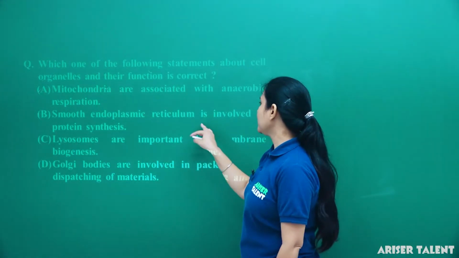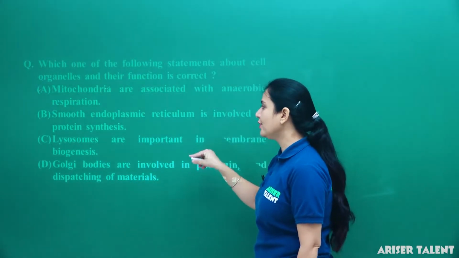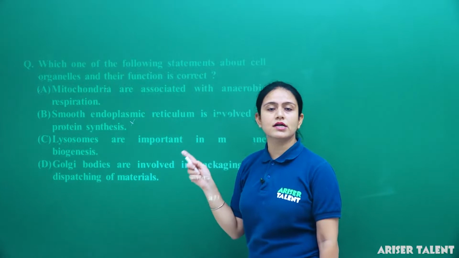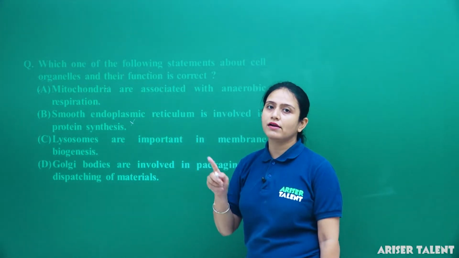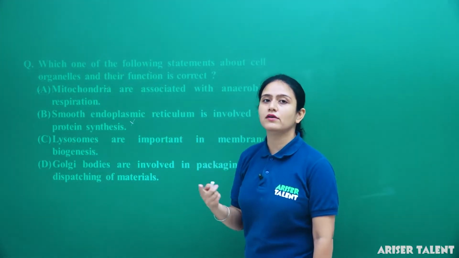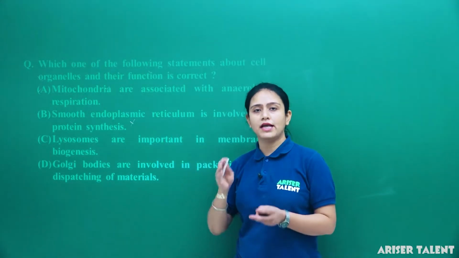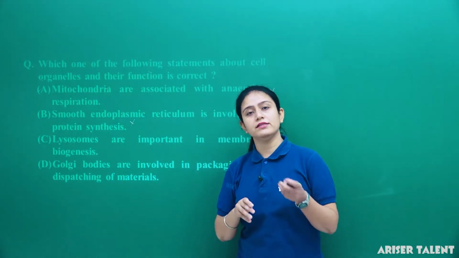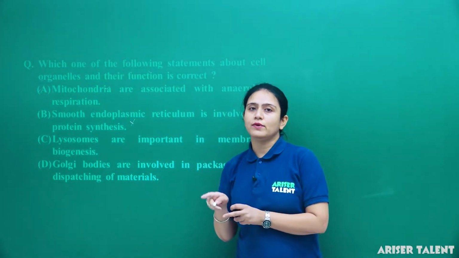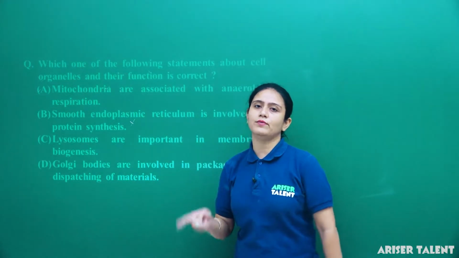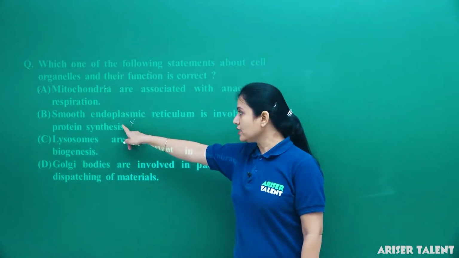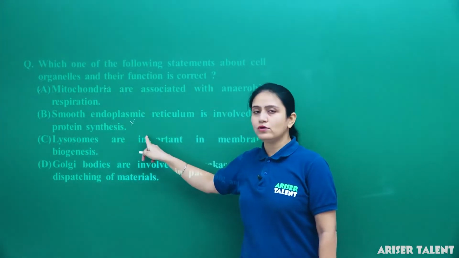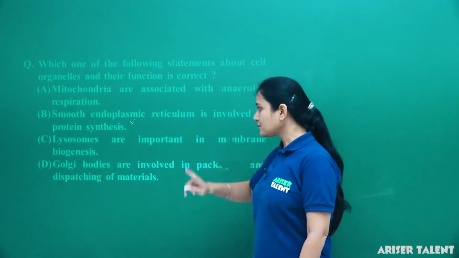Smooth endoplasmic reticulum is involved in protein synthesis, this is also wrong because protein synthesis is done by ribosomes, and ribosomes are present on the outer surface of the rough endoplasmic reticulum. That is why it is known as rough endoplasmic reticulum. Smooth endoplasmic reticulum does not have ribosomes and cannot synthesize protein.